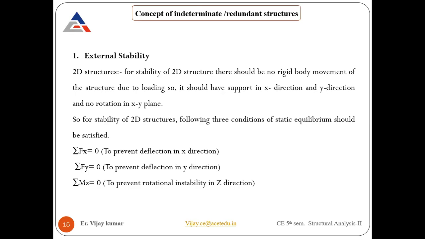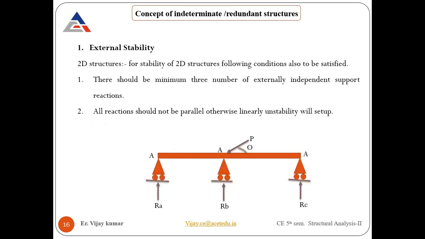So these are the things that we require in a 2D structure. If it is a 3D structure, how many equations will there be? Six equations, which are required to prevent the deflection in X, Y, Z, and to provide rotational stability in X direction, Y direction, and Z direction, meaning theta in X, theta in Y, and theta in Z. If you see here, I just made a diagram in front of you. First is external stability we are looking after, specifically for 2D structures.